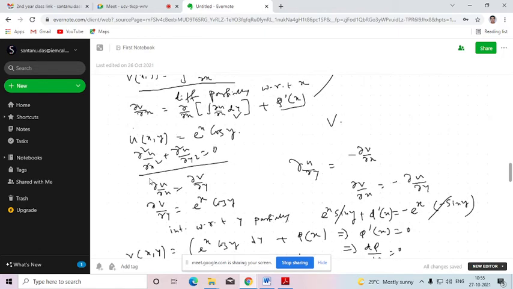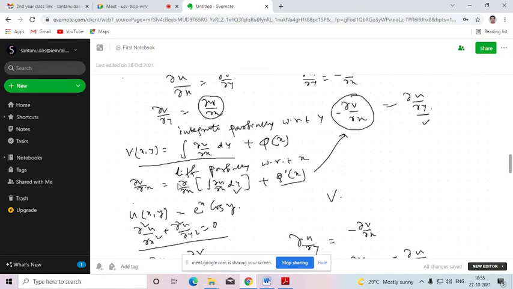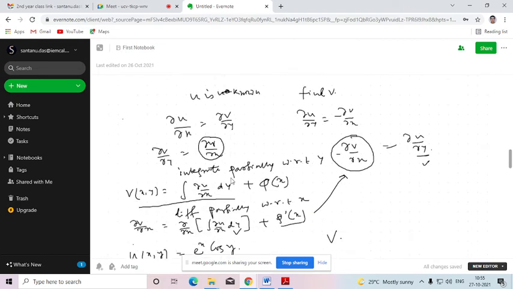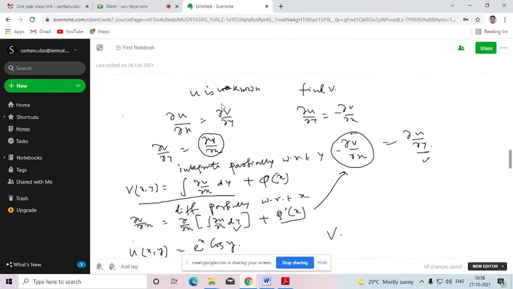Let's say here v is given, and u is not given. If v is given, what will we be doing here? We will be putting the value of v, and integrating with respect to x partially to get the value. Then we'll be processing in the same manner to get the value of u. Just u will be replaced by v. Whichever is unknown, we will be finding out the value of that only by using the value of the known thing. Is it clear for everyone? If you have any kind of doubt, you can ask me.